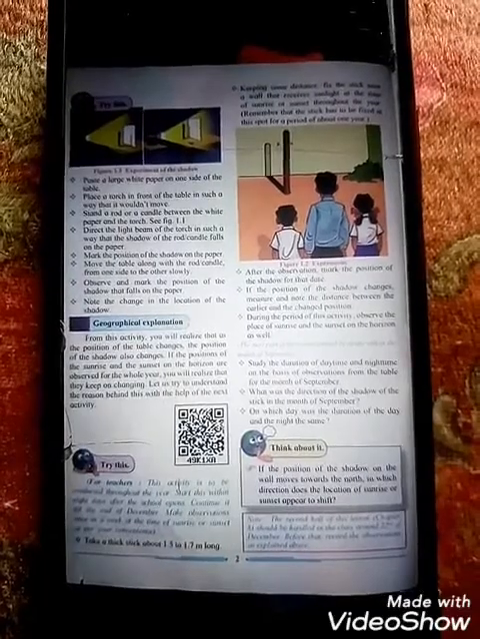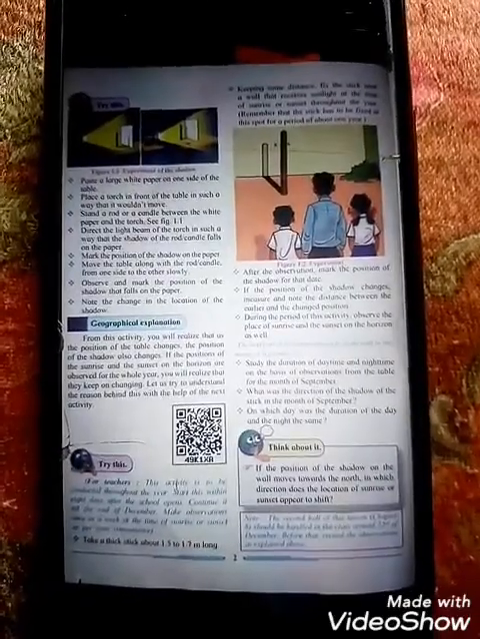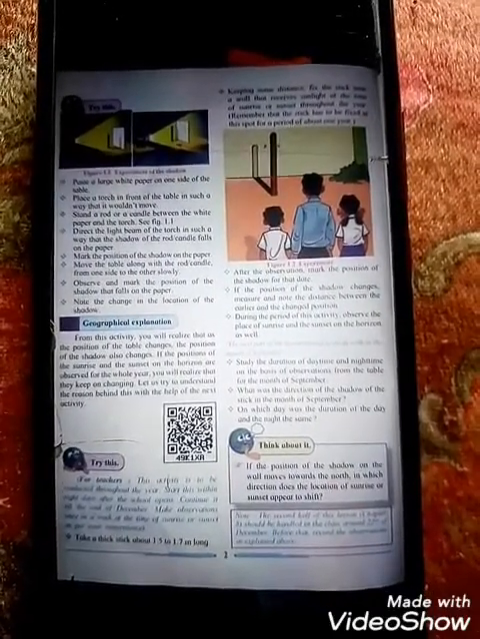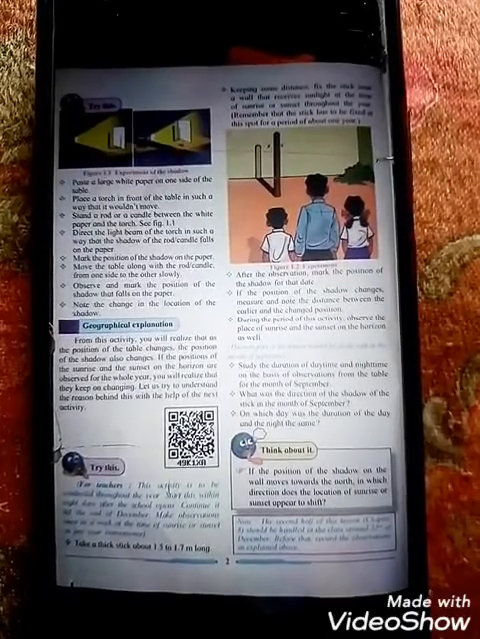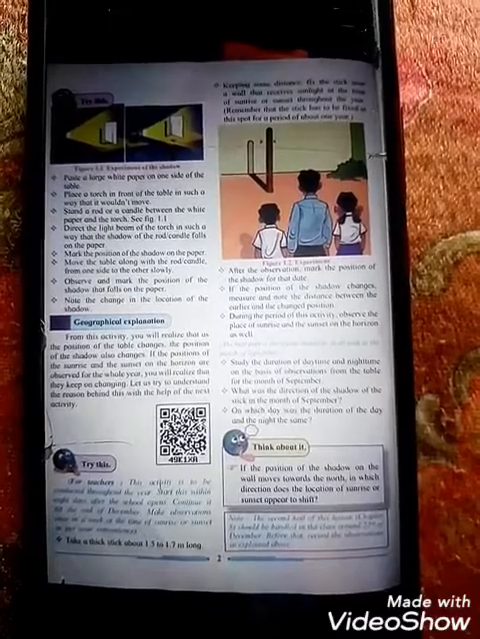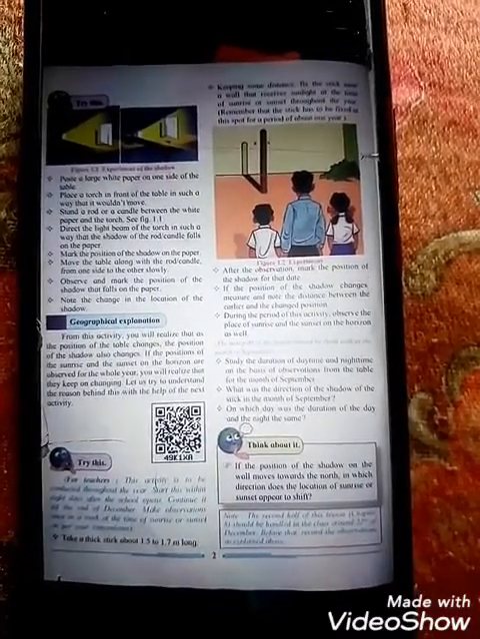Now you have to note that change. It means we see the changes. Earlier it was in a different place, and after we make the movement, the shadow comes in a different place. From this activity, you will realize that as the position of the table changes, the position of the shadow also changes. That means when you change the position, the shadow also changes.